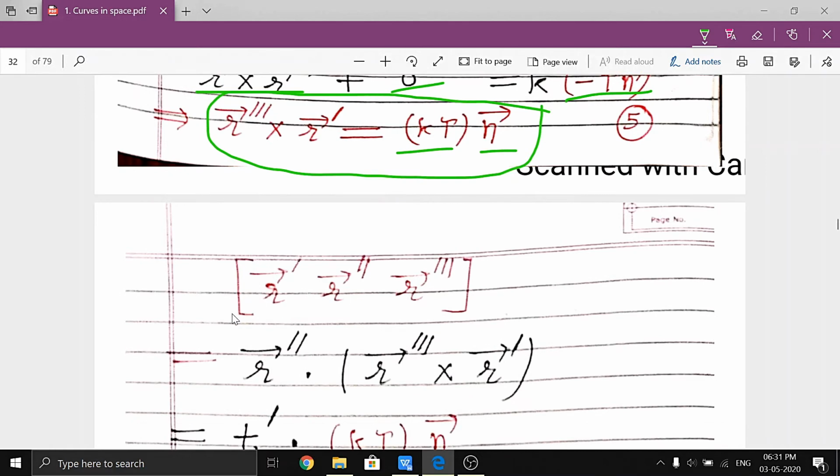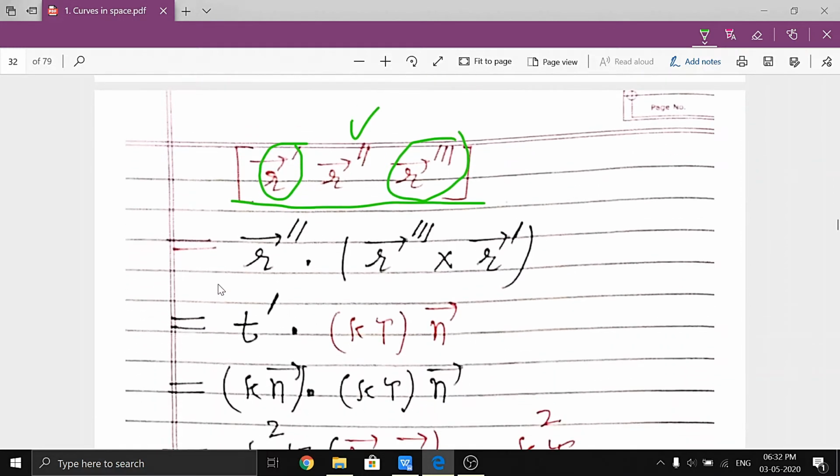My purpose is to find the scalar product of these values. So this can be written as, first I take this vector r double dash, then dot product, then r triple dash cross r dash. This is written in this form: r double dash dot r triple dash cross r dash.